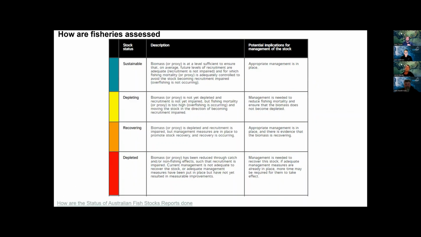Yep. Maybe the one from John where it says, what was the biomass levels of sand flathead year on year since species specific records were kept, and how was virgin biomass estimated given that both commercial and recreational fishing was in place well before records were kept for sand flathead, and has the biomass stabilised due to the reduced commercial and recreational effort?